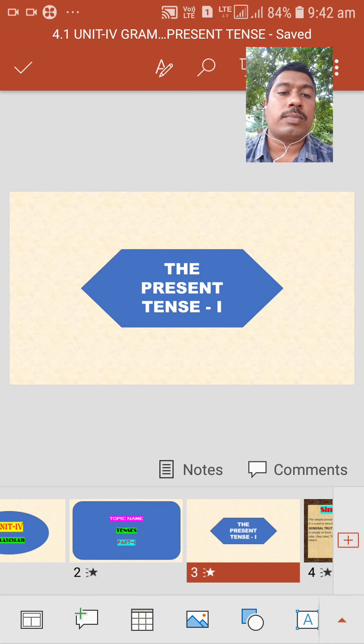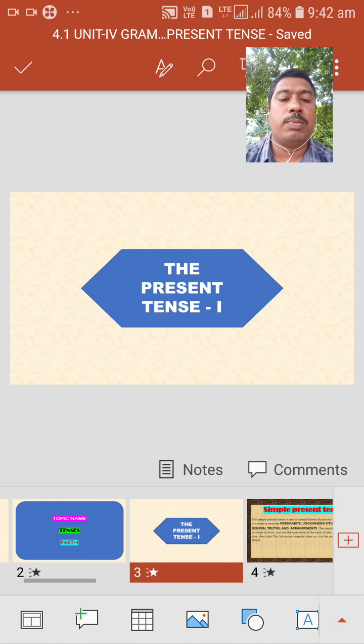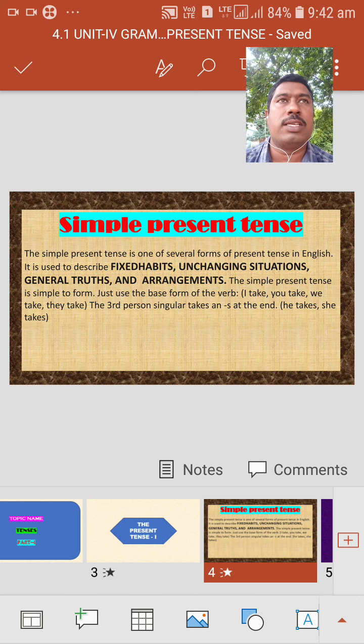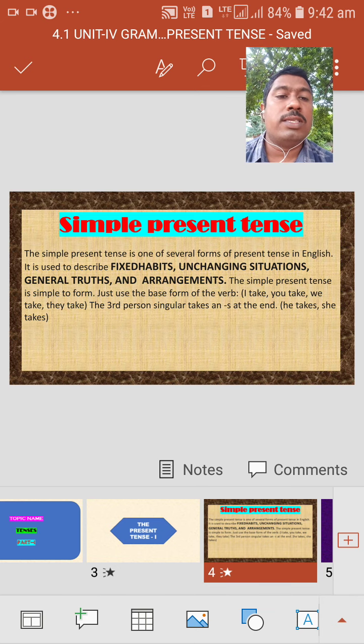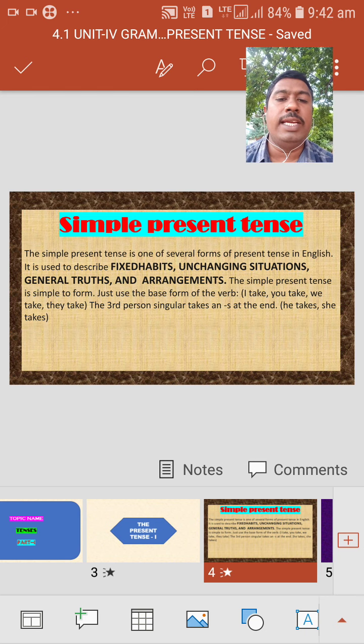From these four, the first one is the simple present, which has its own structure. Before we start the structure, we should first know what the simple present is. The simple present tense is one of the several forms of present tenses in English.